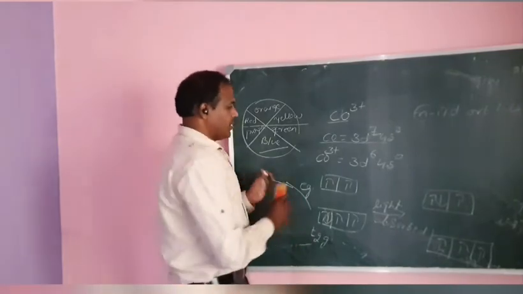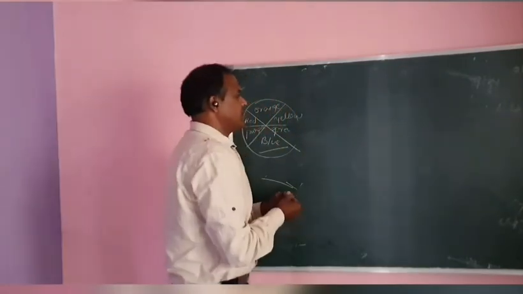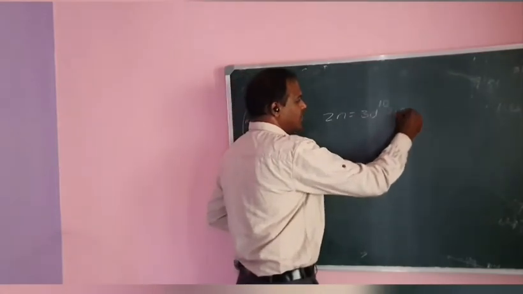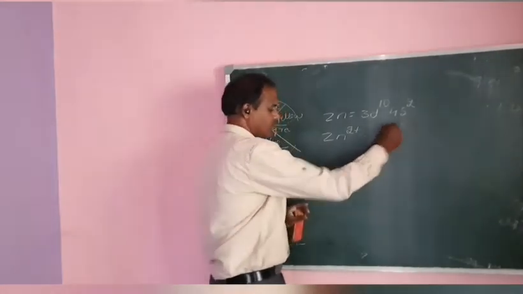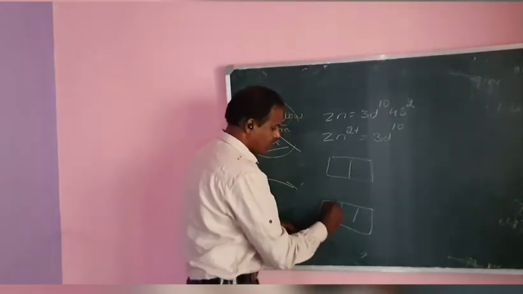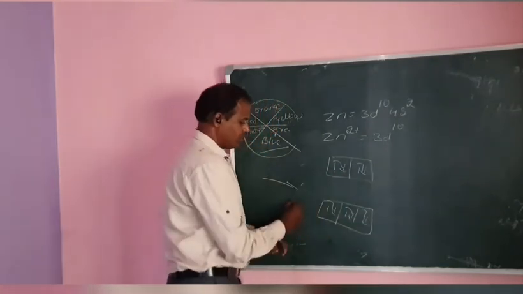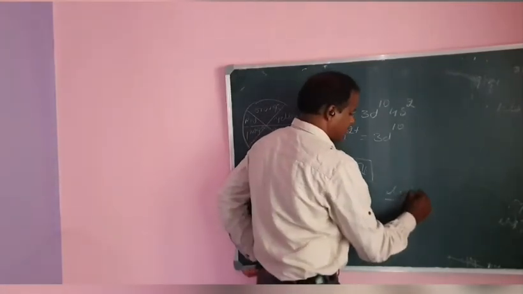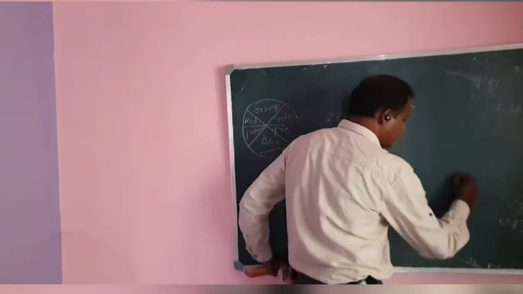Then another example: zinc 2 plus. Zinc is 3d10 4s2 in the outer shell, and after losing 2 electrons it is 3d10. Count 1, 2, 3, 4, 5, 6, 7, 8, 9, 10. This is the t2g and this is the eg, and light is absorbed.